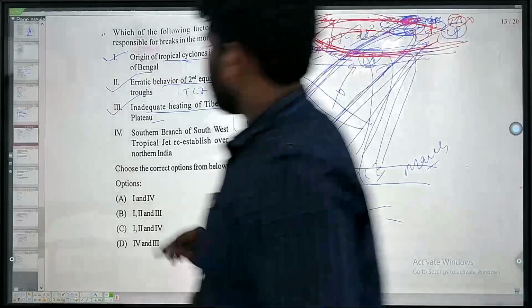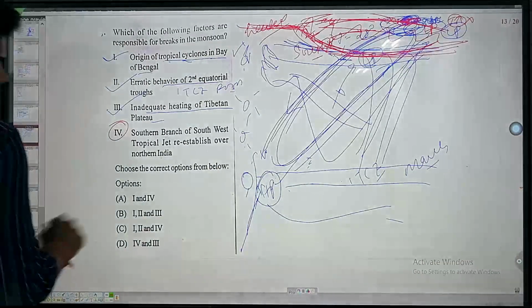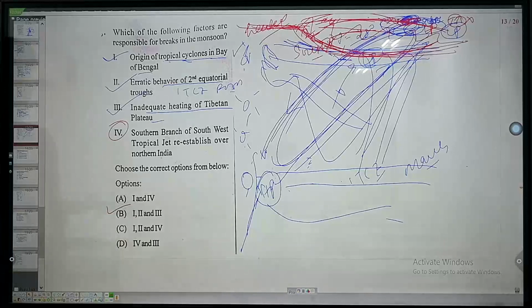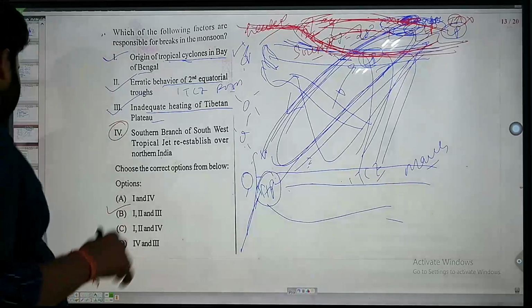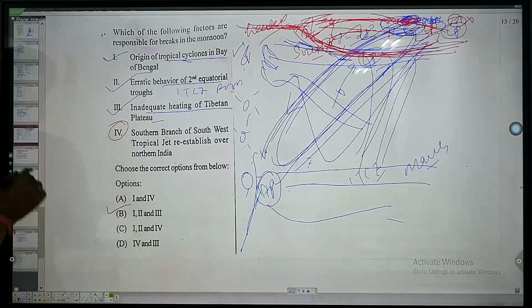Now this will create a problem. So the fourth one is wrong. So what we can say, 1, 2, 3 will be the right answer. Hope it is clear. 1, 2, 3 will be the right answer.